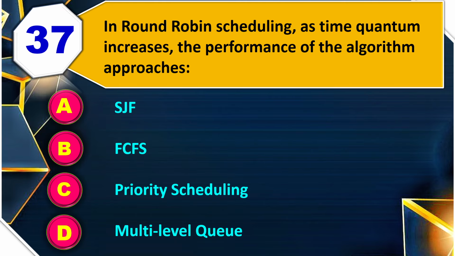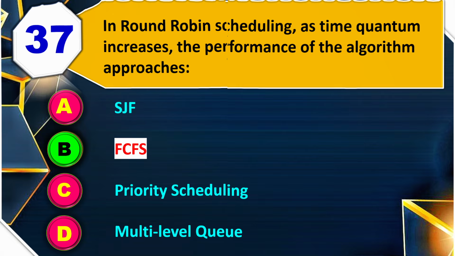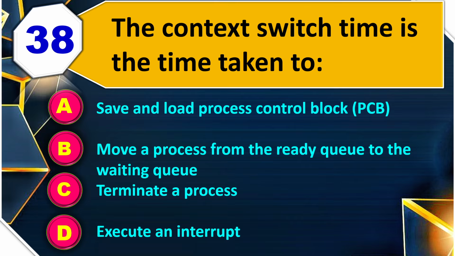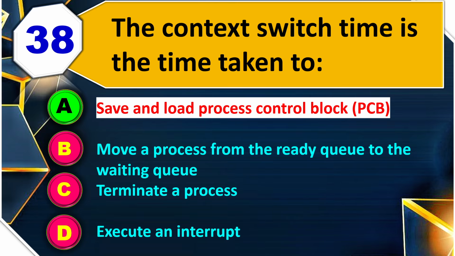37. In round robin scheduling, as time quantum increases, the performance of the algorithm approaches SJF, FCFS, priority scheduling or multi level queue? So the correct answer is FCFS. 38. The context switch time is the time taken to save and load the process control block PCB, move a process from the ready queue to the waiting queue, terminate a process, or execute an interrupt? So the right answer is save and load the process control block PCB.